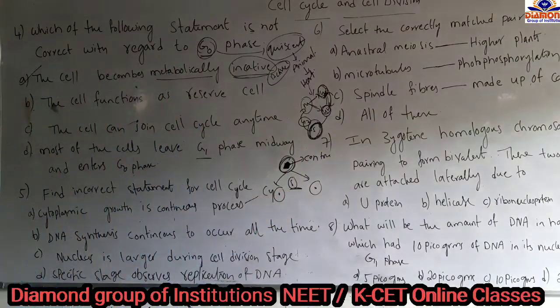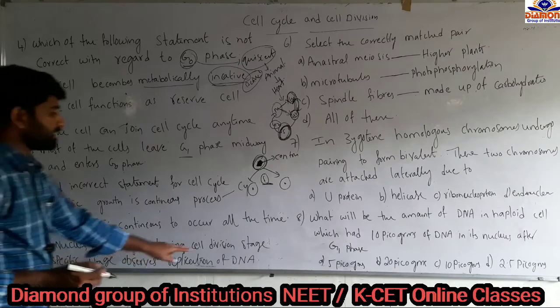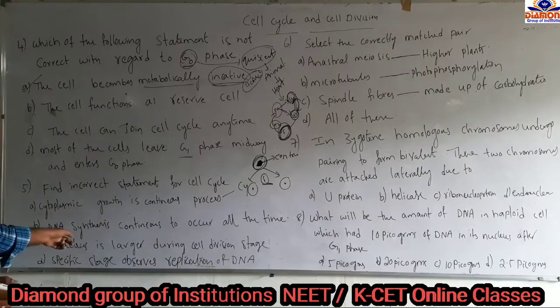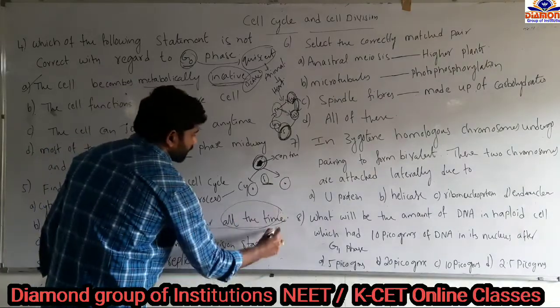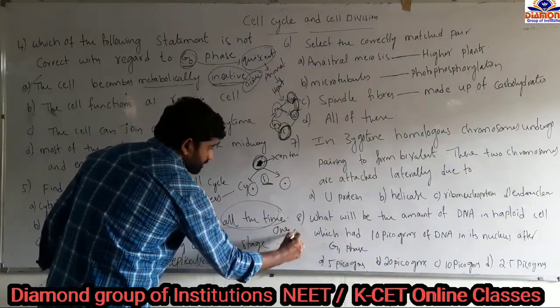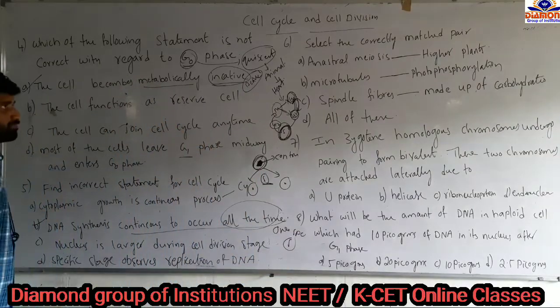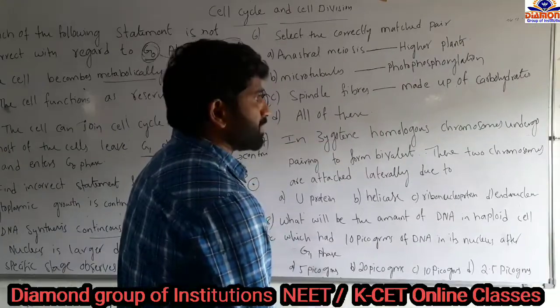So here we find the incorrect statement for the cell cycle. Cytoplasm increases continuously, and the nucleus is large at the time of cell division. DNA replication takes place only in a specific stage. And the incorrect statement is B, DNA synthesis continues to occur at all times. It's not at all times, it's at one specific stage only, that is the S phase. So the answer is B.